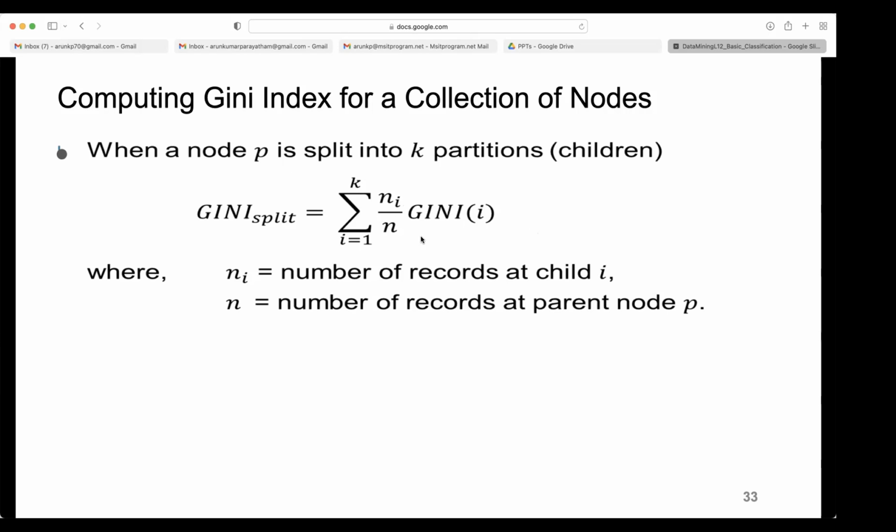The total objects are N. So for a split, you need to first compute the Gini for each branch, then multiply with the number of objects for that branch, then divide by the total N. N is common, so you can also take out 1 by N. You can write simply 1 by N outside of the summation, Ni Gini i, where Ni is the number of records at child i, and N is the number of records at parent node P.